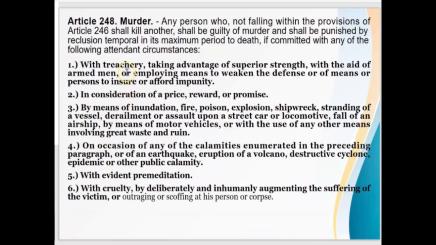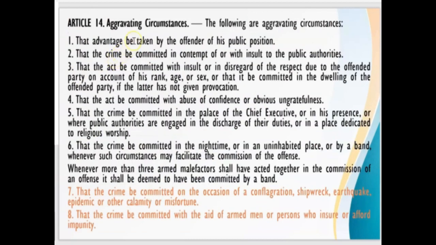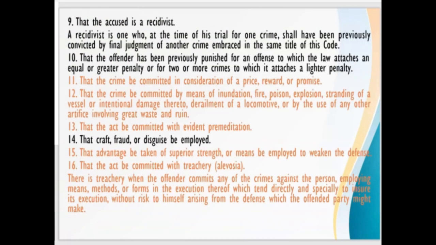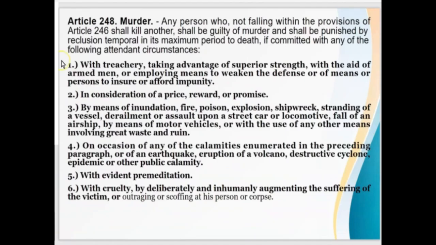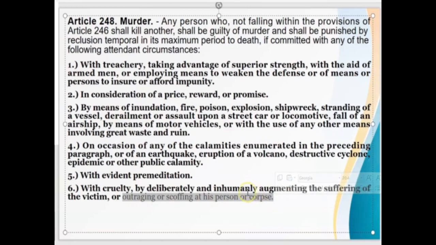Now, in Article 248, defining the crime of murder, you can see there 6 sub-paragraphs which enumerate the qualifying circumstances. Now, if you look closely, they are very familiar because you can find them under Aggravating Circumstances, Article 14. Now, these are the aggravating circumstances, and the highlighted numbers are those which can be found under Article 248. Now, all of these can be found under Article 14 except outraging or scoffing at his person or corpse. You cannot find this under Article 14.